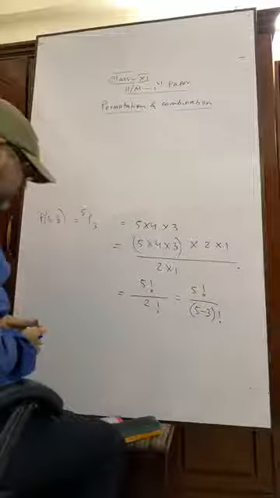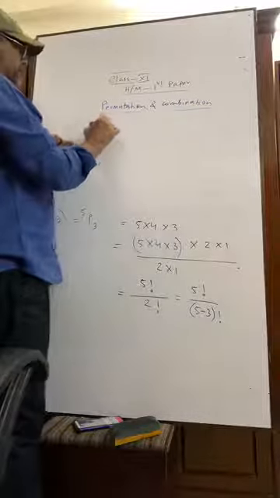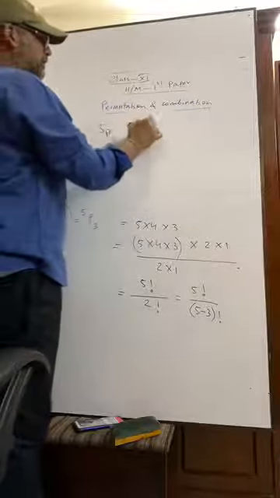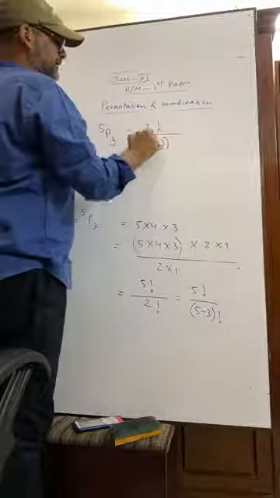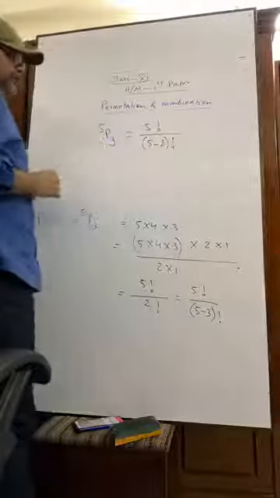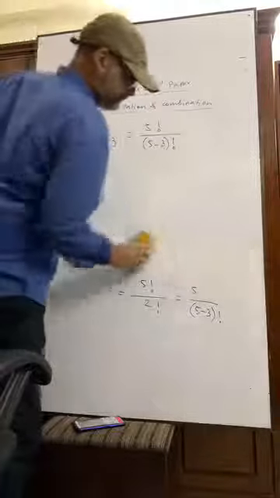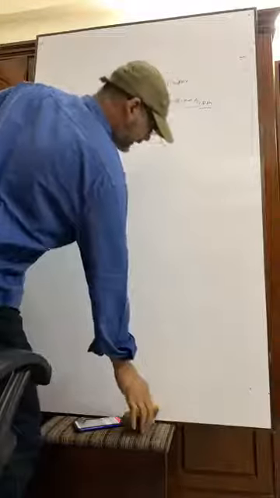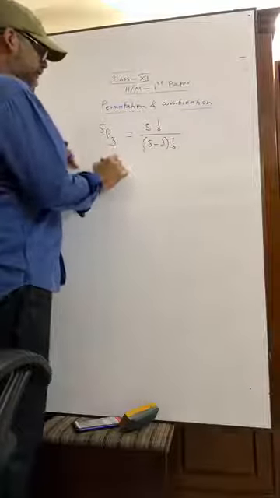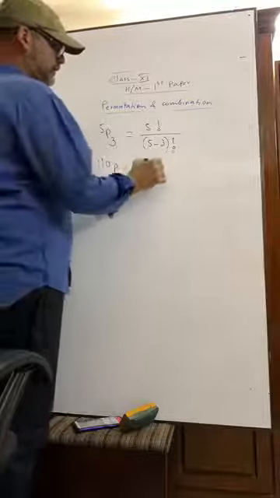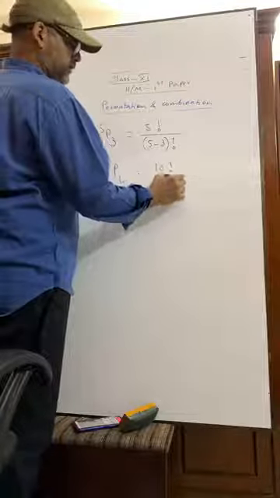That means we have come to know that 5P3 is equal to 5 factorial by 5 minus 3 factorial. Please try to understand. If we write 10P4, it means 10 factorial by 10 minus 4 factorial.